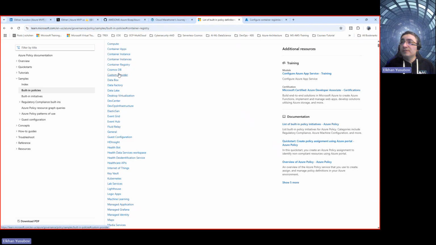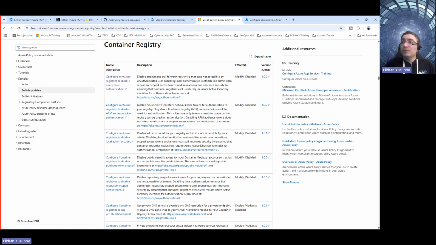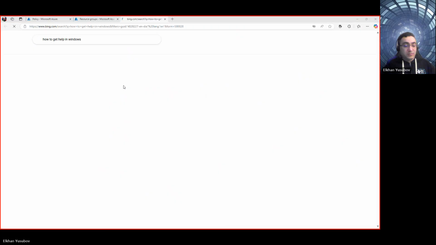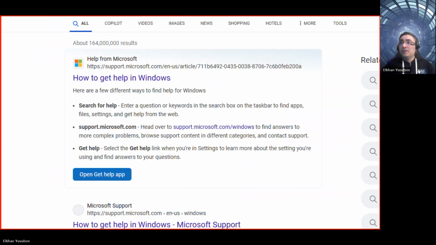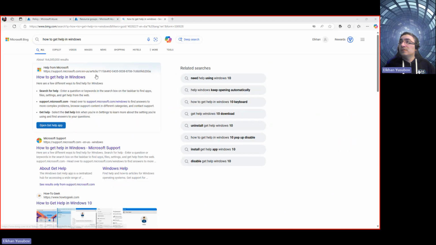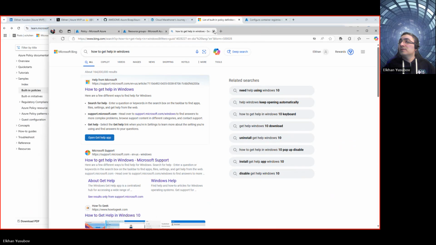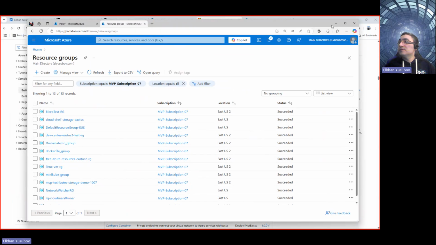So under containers registry here, you would see that there's a number of policies defined here. And this policy here, for example, let me go here. No, not this one. No, not this.